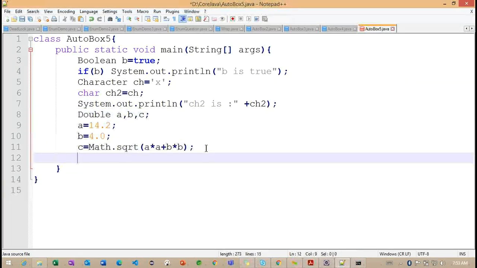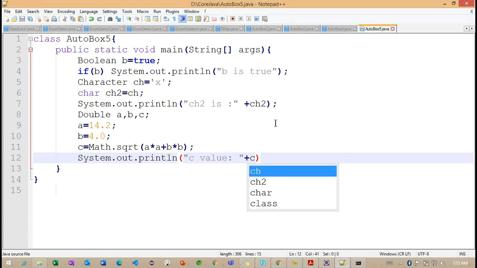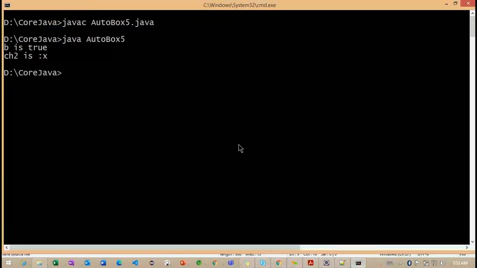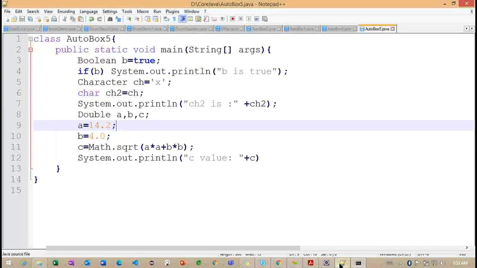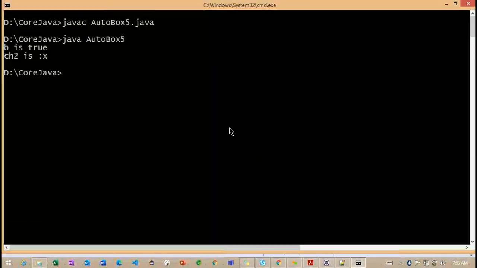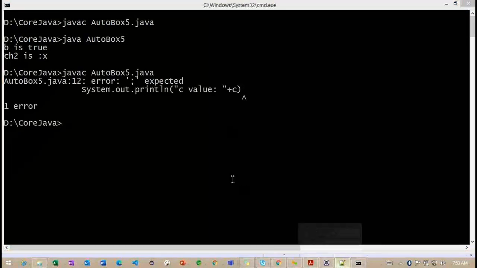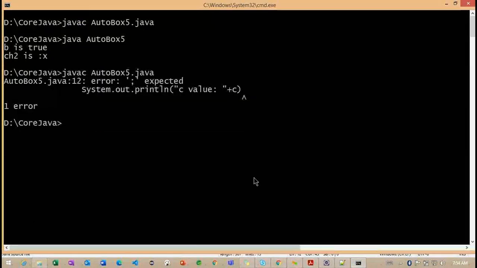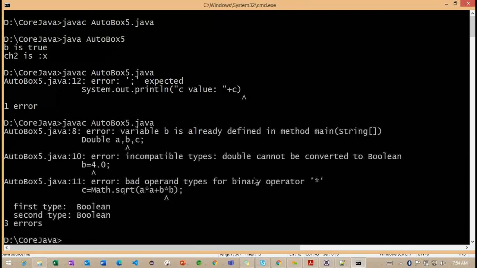Now here I want to print System.out.println c value. Getting the point. Let's observe, so AutoBox5 only. Compile AutoBox5. Okay, I missed this semicolon. We'll compile one more time.